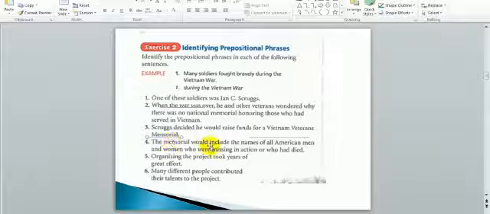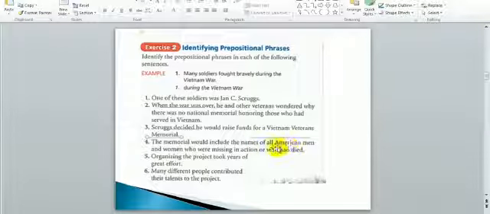The memorial would include the name of all American men and women who were missing in action or who had died. So I can see here also the preposition of.